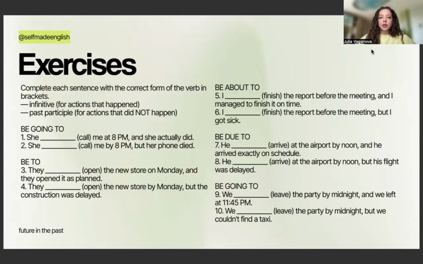So here we have some exercises to check if you understand the grammar topic correctly. Please share your answers in the comments below and help other viewers of this video to memorize this grammar rule better.